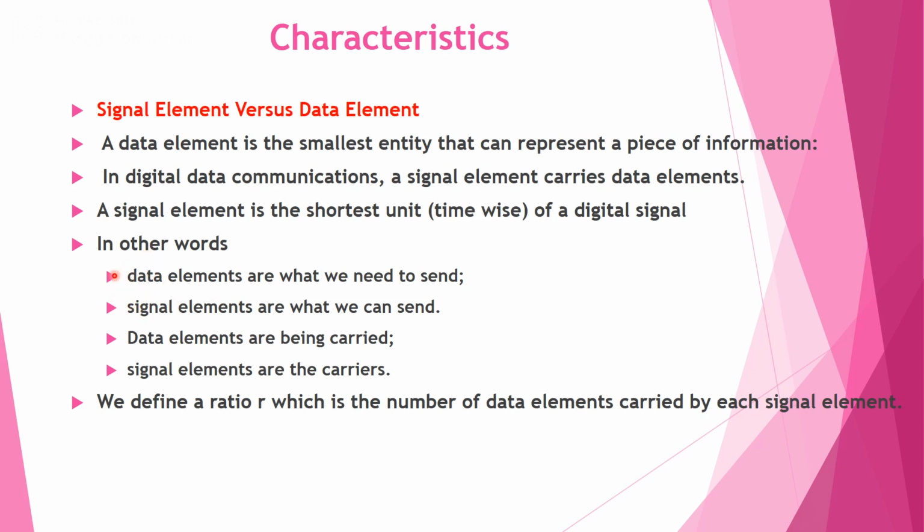Data elements are what we are sending; signal elements are what we can send through the link. So data elements are being carried and signal elements are the carriers. We define a ratio R, which is the number of data elements carried by each signal element.